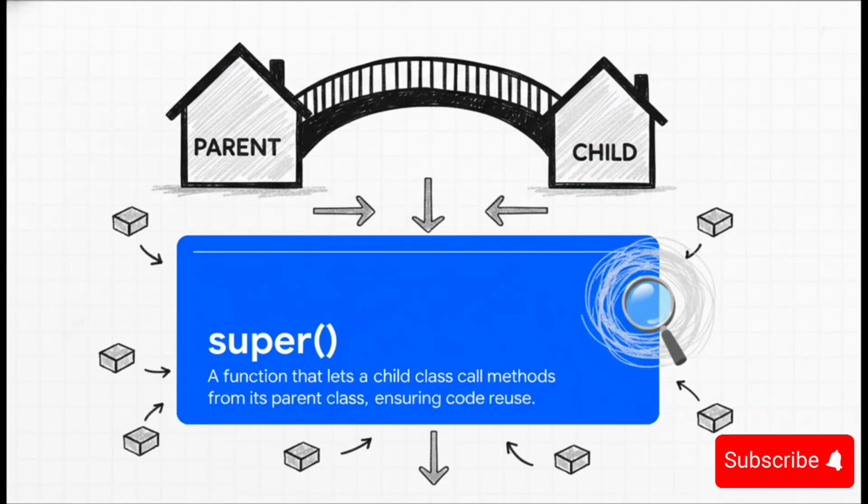So to put it simply, super is like a special hotline that lets the child call its parent. It's the bridge that makes sure the parent's setup code is reused, not just thrown away. Using super is what keeps your code clean, reliable, and professional. It's the right way to do it.